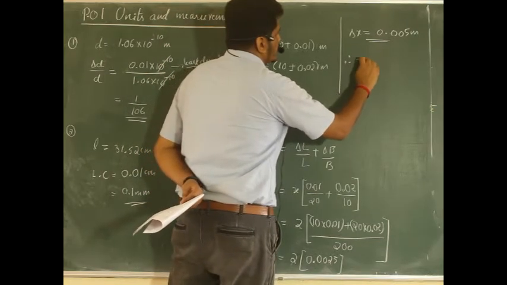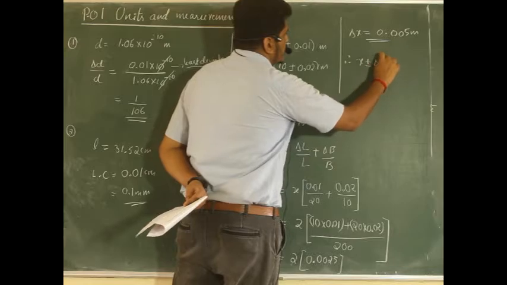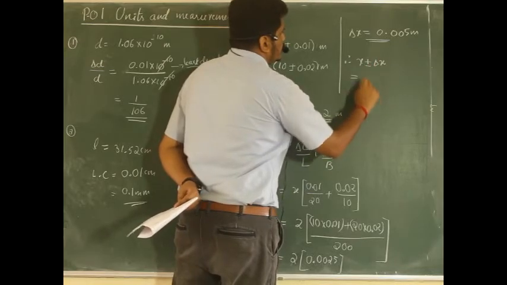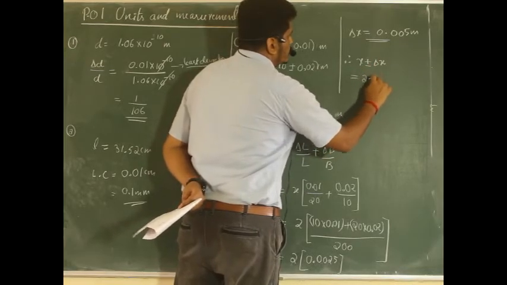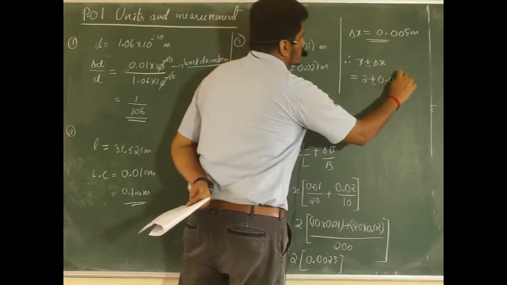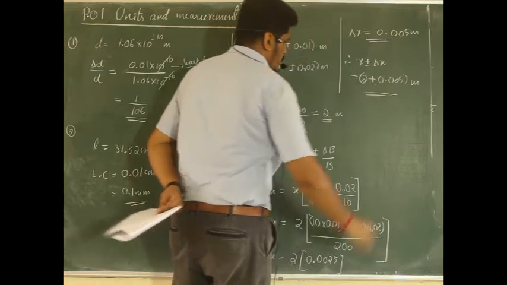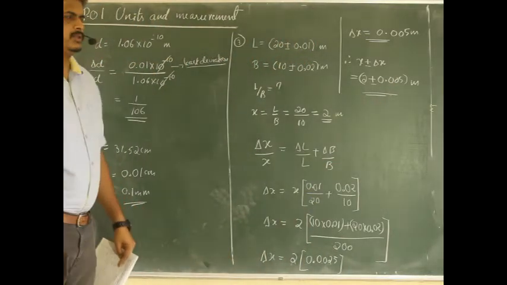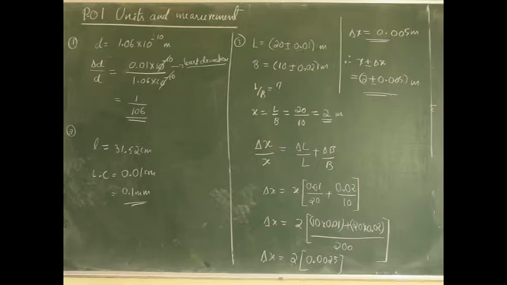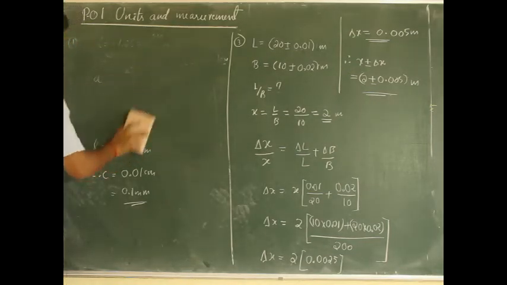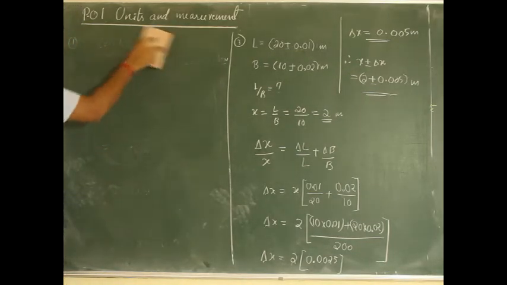We require x plus or minus delta x, and what is that now? It is equal to 2 plus or minus 0.005 meter. So this is all about the substitution. It's one of the very important topics regarding finding out the errors in the measured data. So hope it is clear for you people.